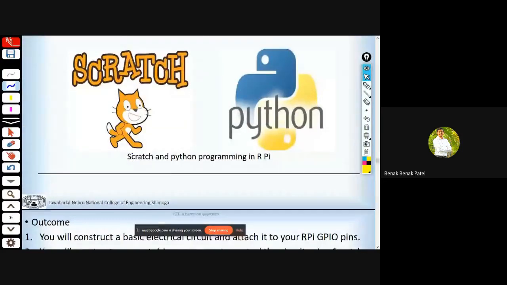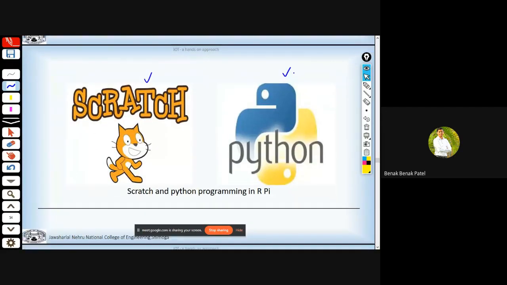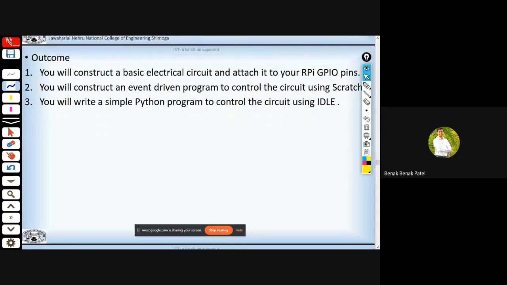Now I will take you through how to program, how to make use of Scratch as well as Python. So let's start with Scratch. From this, you will get to know how to construct a basic electrical circuit and attach it to your RPi GPIO pins. Followed by that, you will also construct an event-driven program to control the circuit using Scratch. And then we'll write a simple Python program to control the circuit using the integrated development and learning environment.